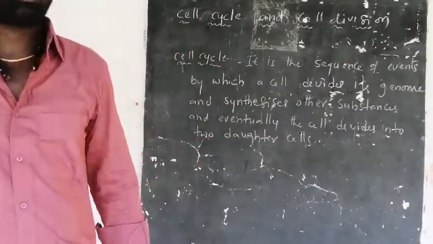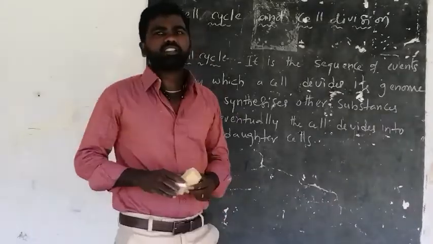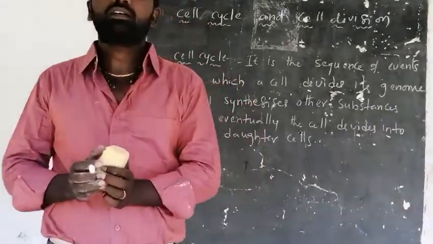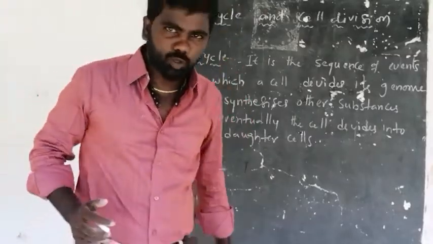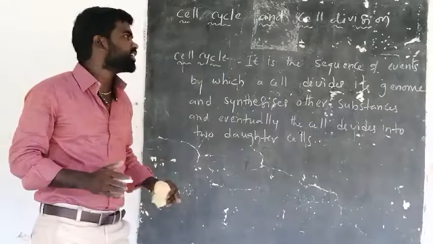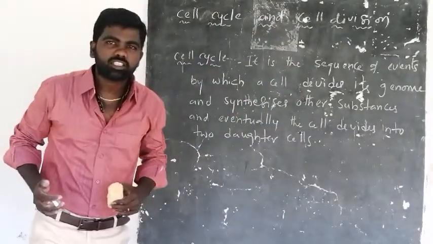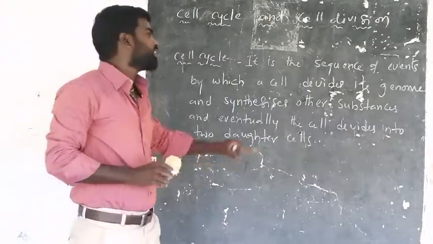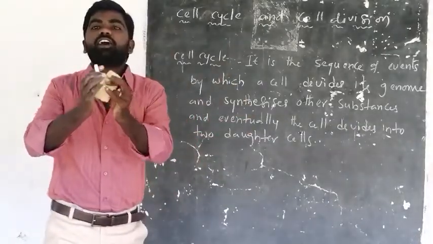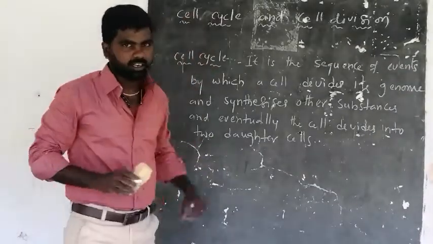Most probably, cell cycle means a single cell or a parental cell that develops its genome or DNA and also develops other cellular substances, and also divides into two new daughter cells. That is called cell cycle.